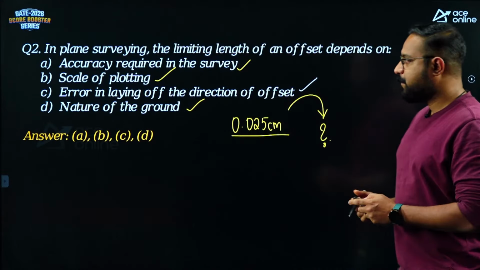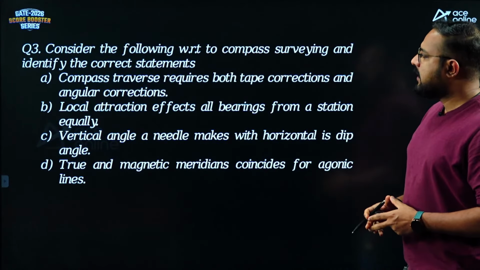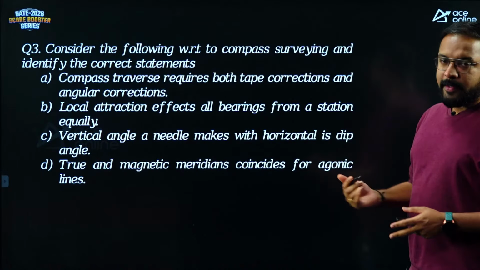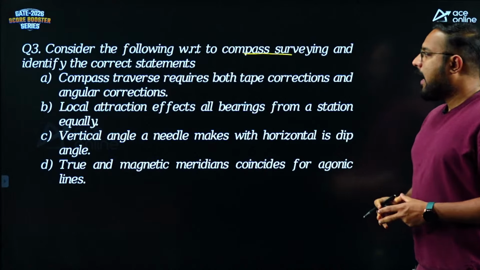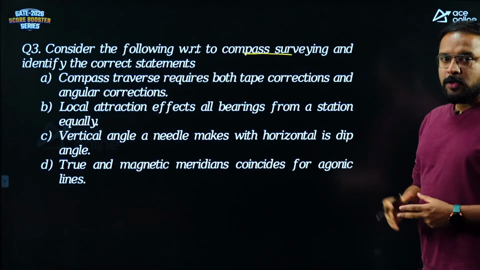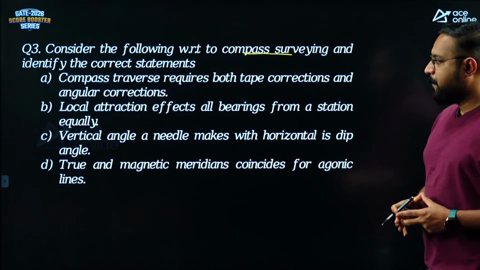Next up, consider the following with respect to compass surveying. This is our second basic measurement, horizontal angle, and identify the correct statements. So they want the statements which are correct.